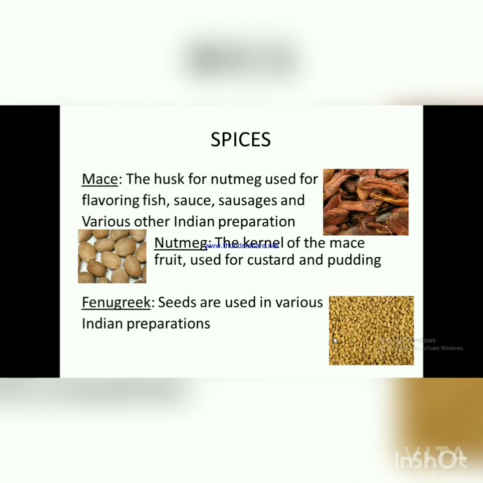Mace. The husk of a nutmeg used for flavoring fish, sausages and various other Indian preparations. Nutmeg, the kernel of the mace fruit, used for custard and pudding. Fenugreek, seeds are used in various Indian preparations.